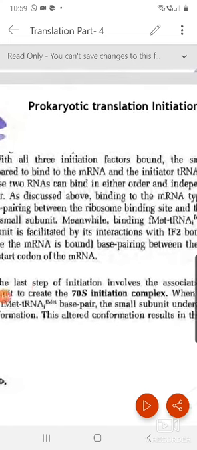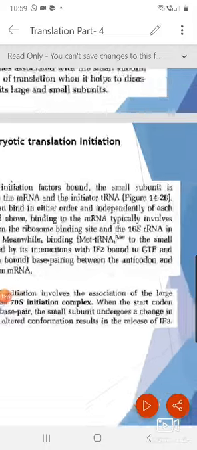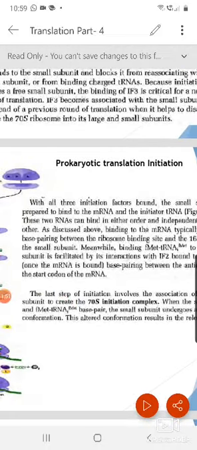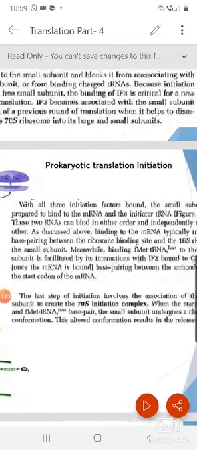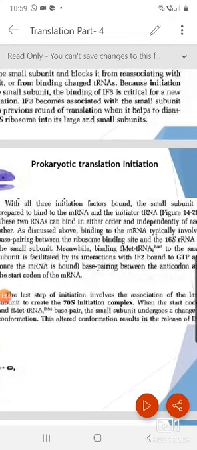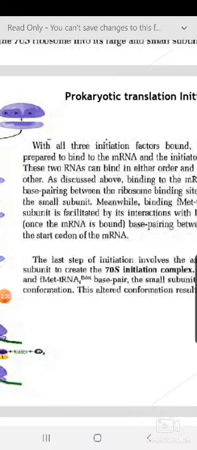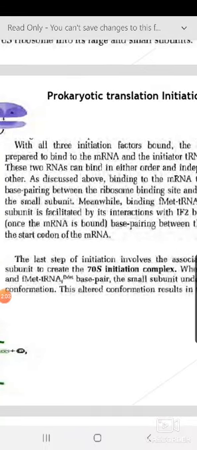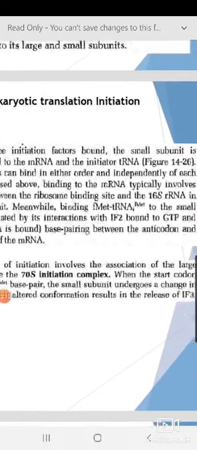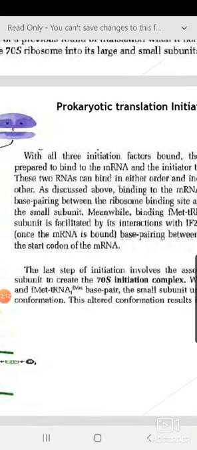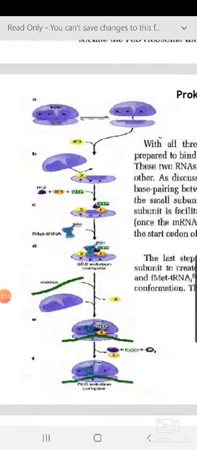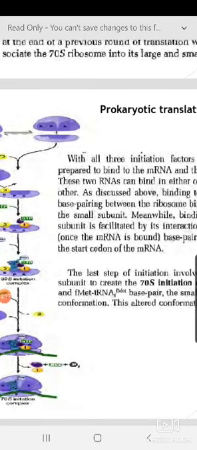With all these three initiation factors bound, the small subunit of the ribosome is now prepared to bind to mRNA and the initiator tRNA. These two things should now come and bind. Remember, what are the two RNAs? mRNA and tRNA can bind in either order and independently of each other. So that's why it is shown as independent of each other. mRNA can come first, or tRNA can come before that.